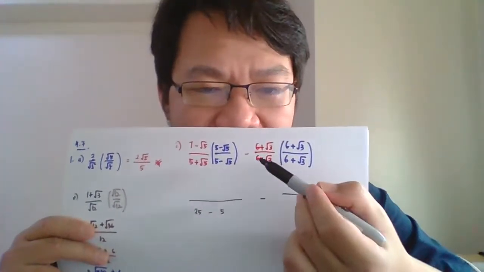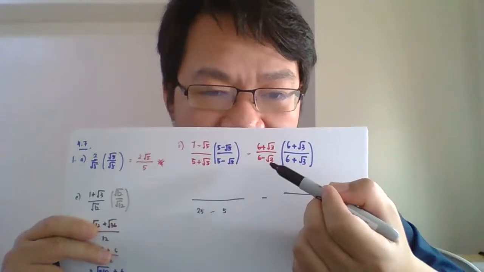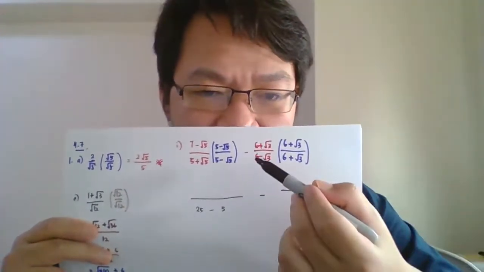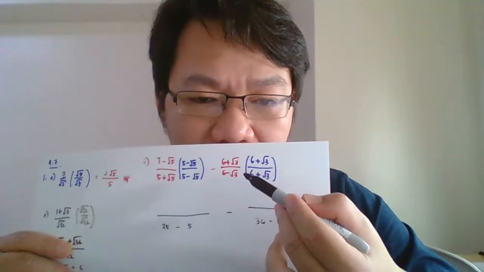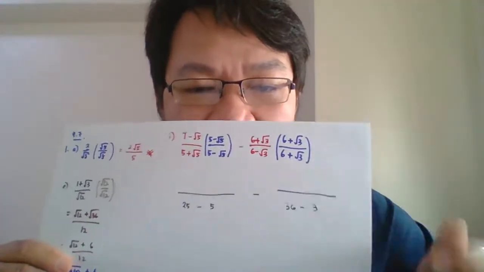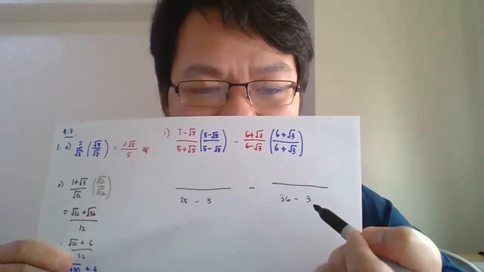Okay, how about this one? 6 is your a, 3 is your b. So 6 squared is 36, minus square root 3 squared. Of course, the answer is 3. This is your value for the denominator: 25 minus 5, 36 minus 3. Okay, that's how we simplify the denominator for surd.